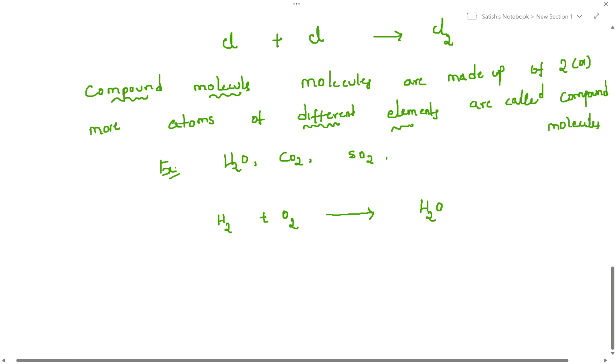See, in the previous video also I had explained water formation. Whatever we are taking, molecules are hydrogen molecule, oxygen molecule, two different elements are participating in the reaction. You can take here any proportions of hydrogen and any proportion of oxygen. But once it forms the molecule, here, what is that? Combined in a fixed ratio.